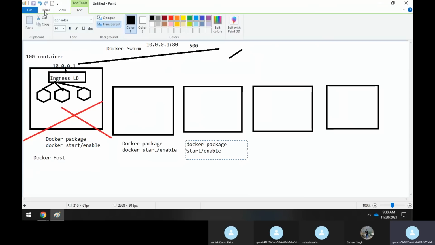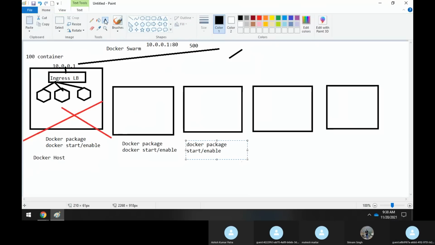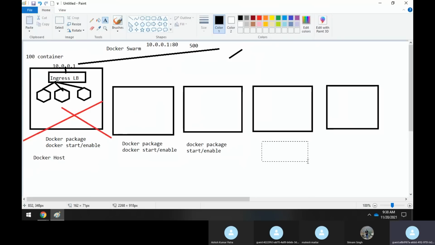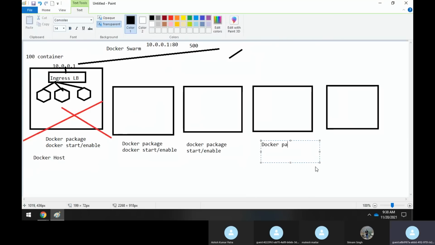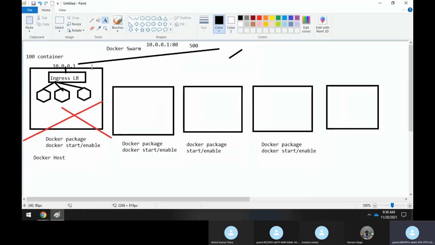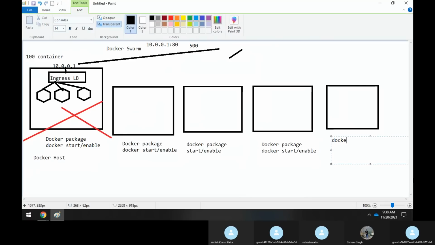Same thing you have to do on the third node also. That's a basic requirement.